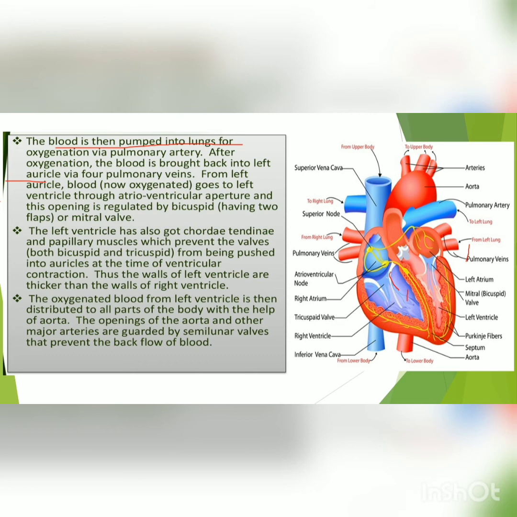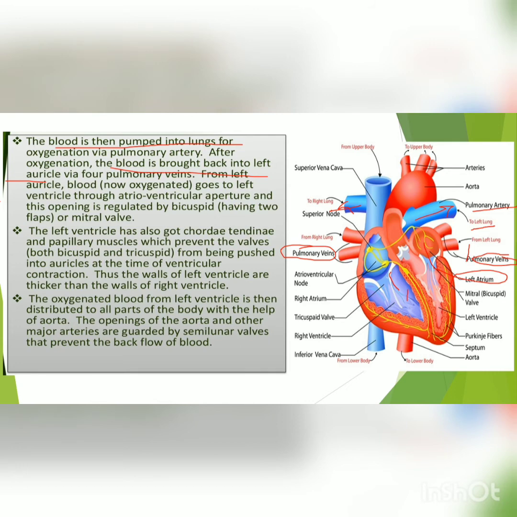So blood from here goes through the pulmonary artery to the lungs. तो ये राइट और लेफ्ट लंग दोनों को ब्लड सप्लाई होता है विद द हेल्प ऑफ pulmonary arteries, and the blood is brought back into the left auricle via pulmonary veins. और जो pulmonary veins होती हैं वो oxygenated blood को again they bring from both the lungs, from right and left, to the left atrium. अब यहाँ से blood oxygenated it goes to the left atrium.